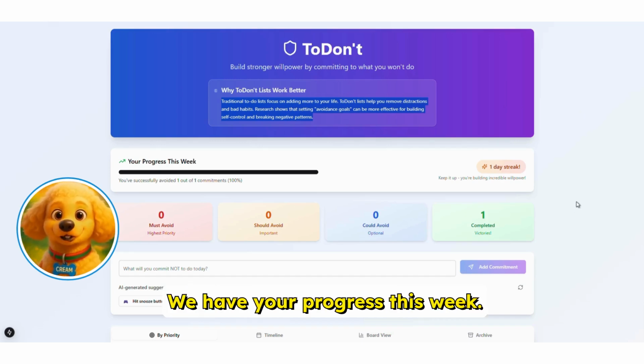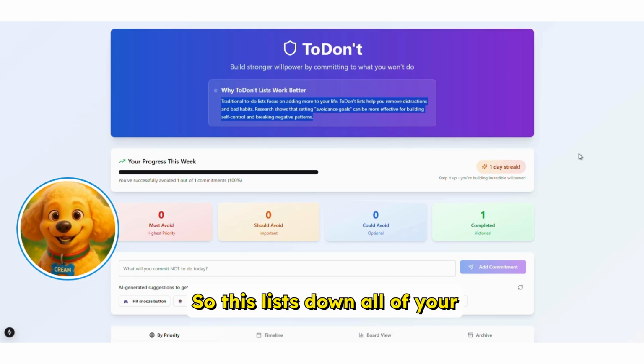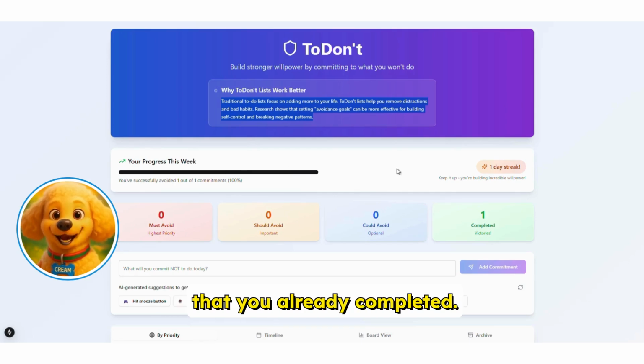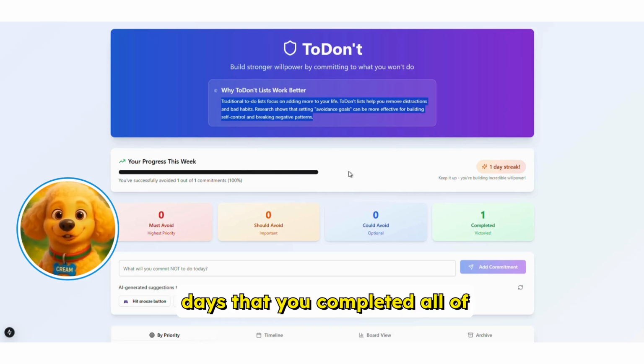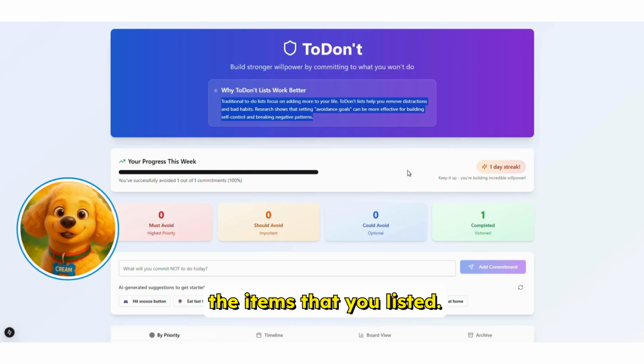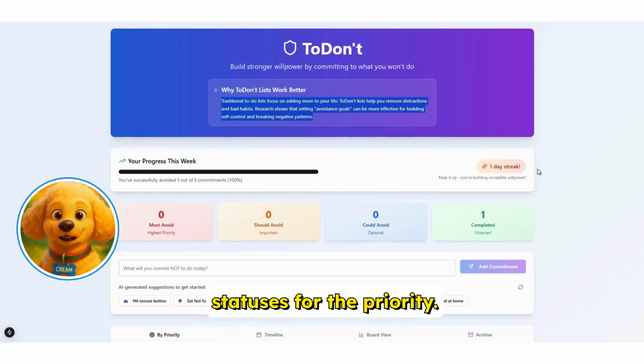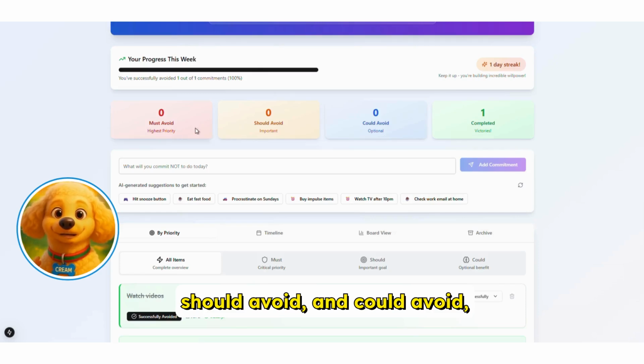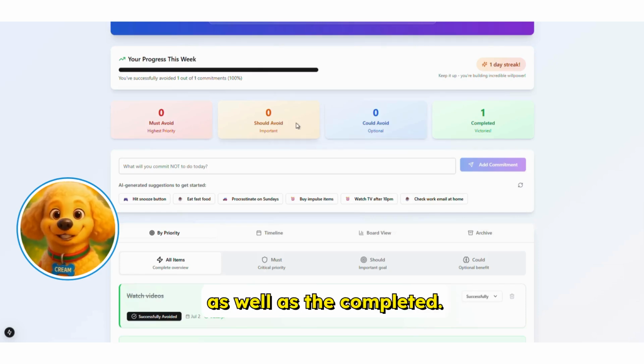We have your progress this week. This lists down all of your commitments and how many items you already completed. And we have the streak for the days that you completed all of the items that you listed. We have here the different statuses for the priority: the must avoid, which is the highest priority, should avoid, and could avoid, as well as the completed.